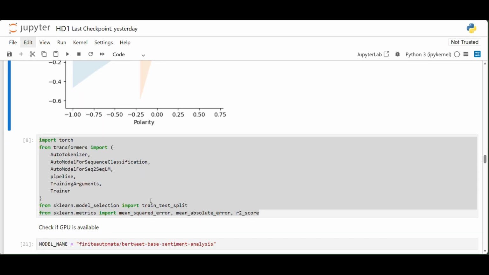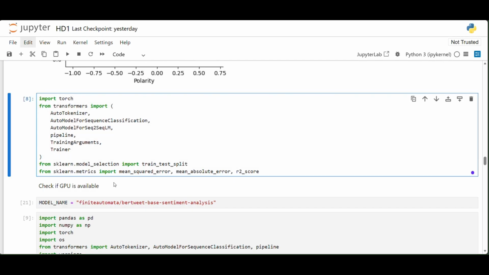Now let's see. Here I've imported some libraries. Import torch. So basically I've used a model from Hugging Face, and to use a model from Hugging Face we usually run it on PyTorch. So that's why I've imported torch. It's a deep learning framework.